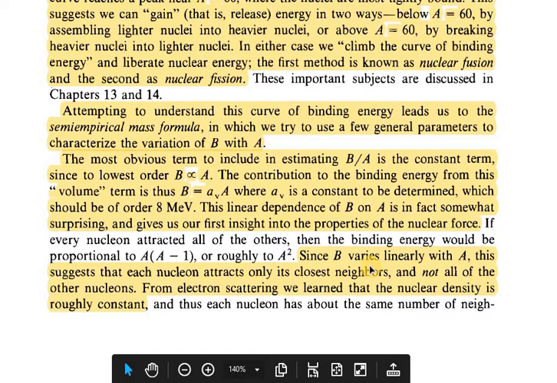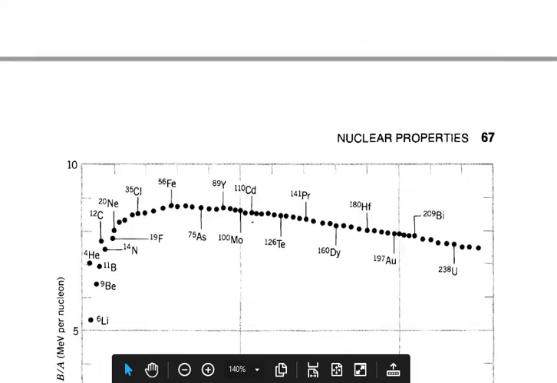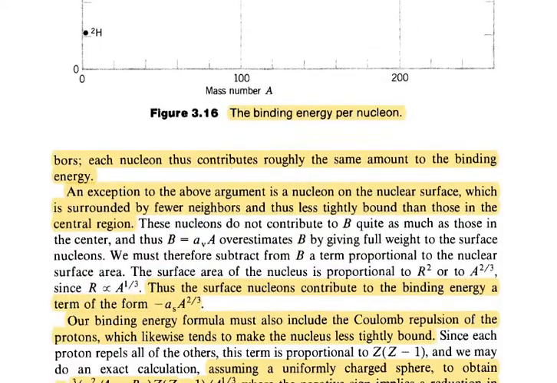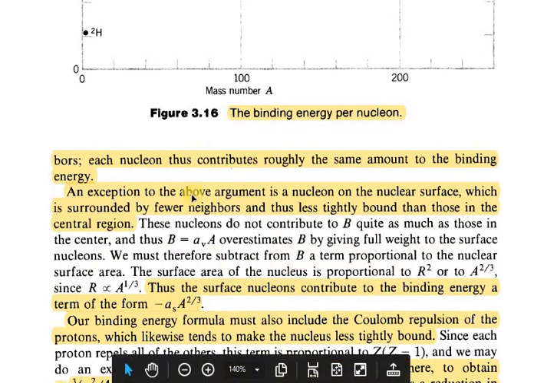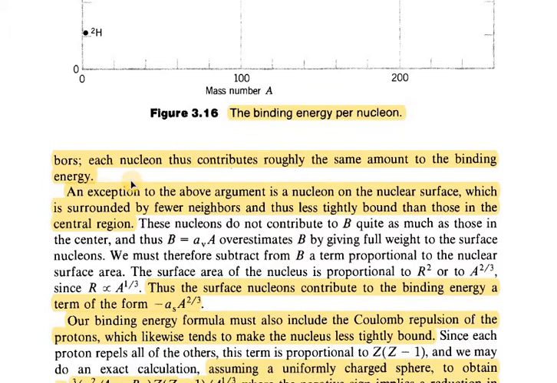From electron scattering, we learned that the nuclear density is roughly constant. Nuclear density is almost constant. Therefore, we assume that each nucleon thus contributes roughly the same amount to the binding energy.